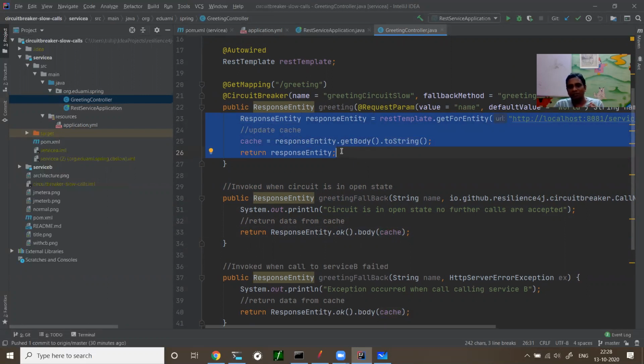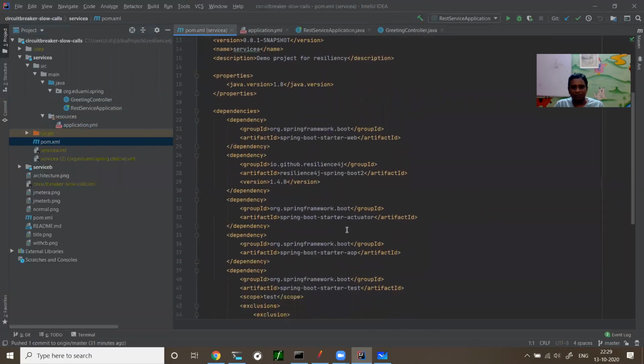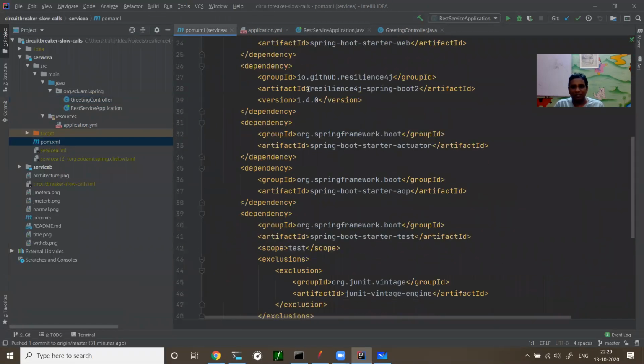When the circuit is open, this method is not going to get called, and the fallback method is going to get called with this exception, and the fallback method returns from the cache. So that you're not further disturbing B. This entire functionality can be achieved with the circuit breaker annotation, and it's simple. And these are the configurations. If you go to the POM.xml, you need to have Spring Boot resilience for Spring Boot. You need to have the actuator because metrics are collected.